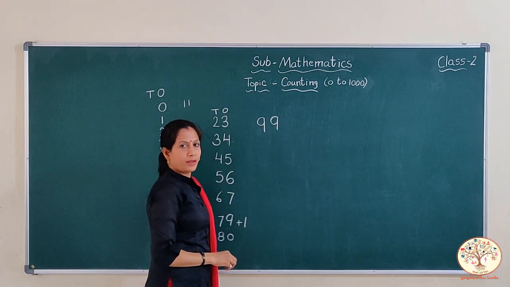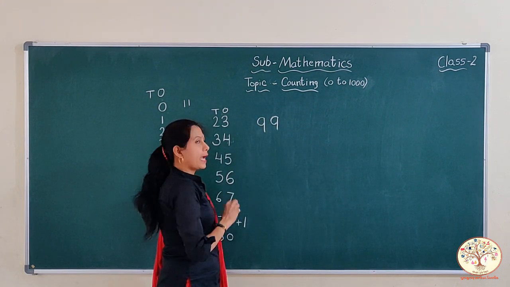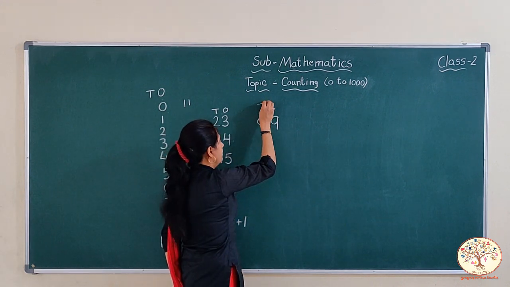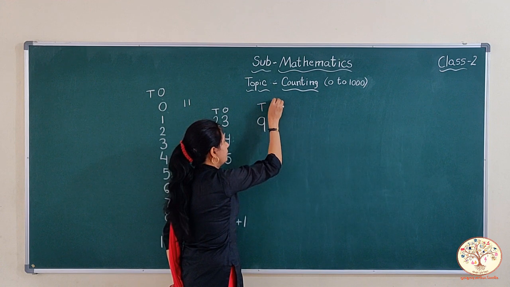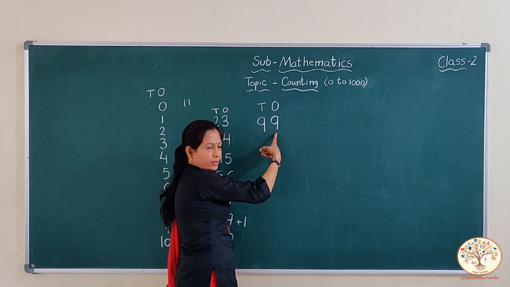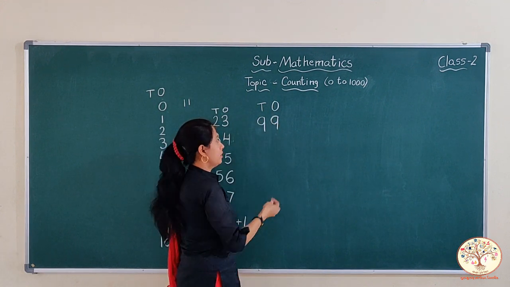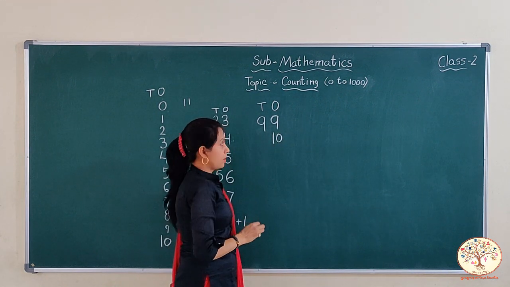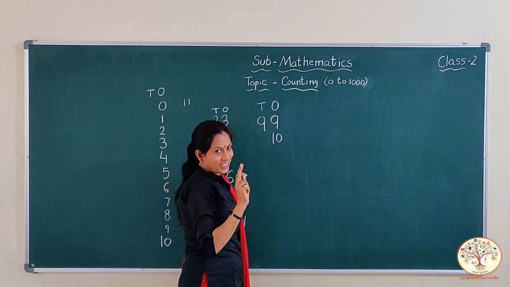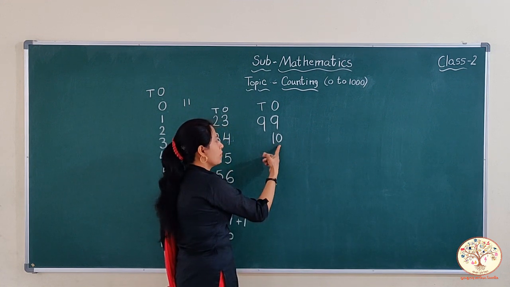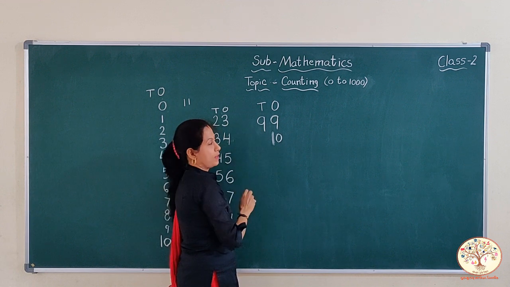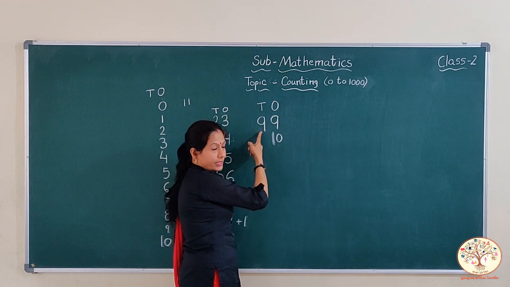And same here when we come to 99 and 99 increases by 1. 1 comes to the 9 in ones family, becomes tens, but 2 digits can't live in one house. So 0 remains here and 1 goes to the tens family. 9 is already there.